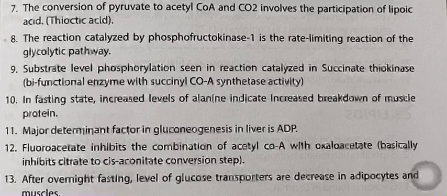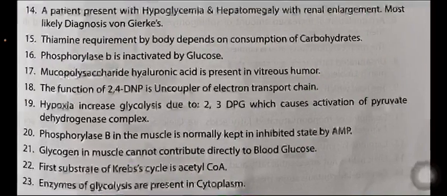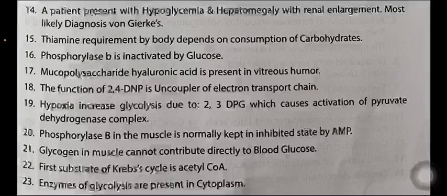It basically inhibits the citrate to cis-aconitate conversion step. After overnight fasting, the level of glucose transporters decreases in adipocytes and muscles. A patient presents with hypoglycemia and hepatomegaly with renal enlargement. Most likely diagnosis is von Gierke's disease. Thiamine requirement by the body depends on consumption of carbohydrates. Phosphorylase B is inactivated by glucose.